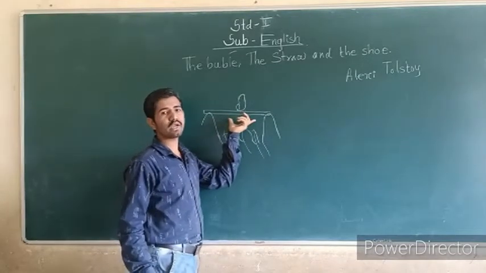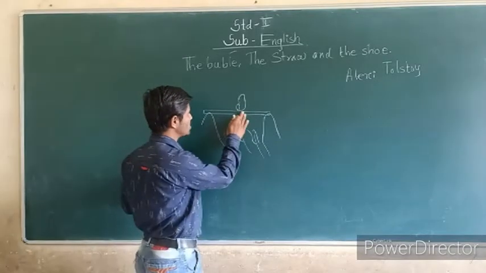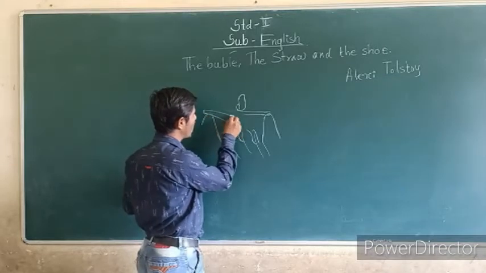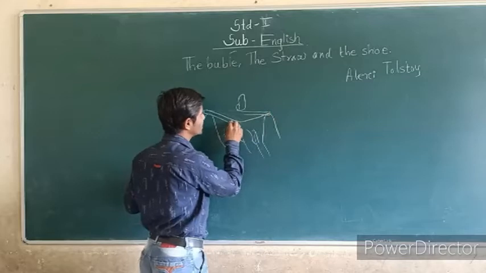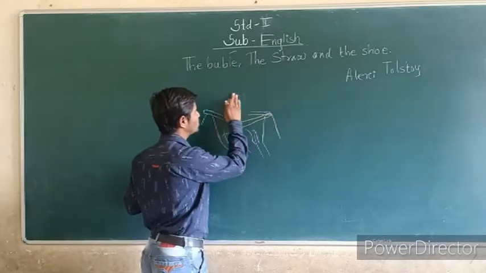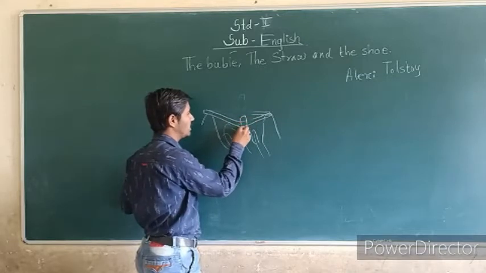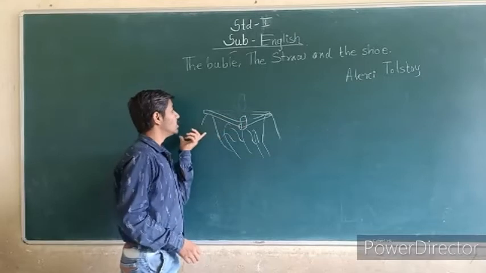The straw broke. After that, the straw goes to the float, and it is broken, and the shoe goes down into the water. Okay, so what happened?